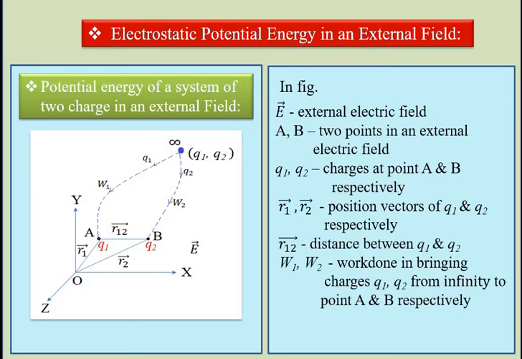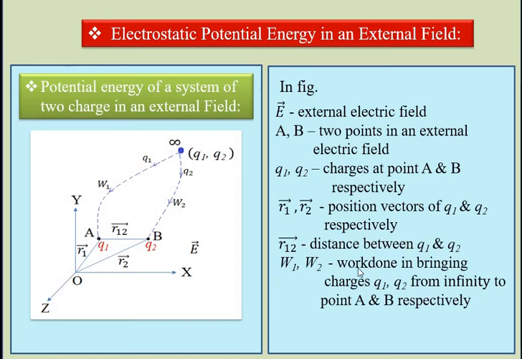Q1 and Q2 are the charges at points A and B. Here A and B are any 2 points in an external electric field, and Q1 and Q2 are the charges at points A and B respectively. Here R1 bar and R2 bar are the position vectors of point A and point B respectively. R12 bar is the distance between point A and B, that is the distance between charge Q1 and charge Q2.